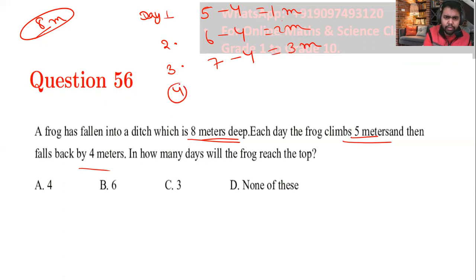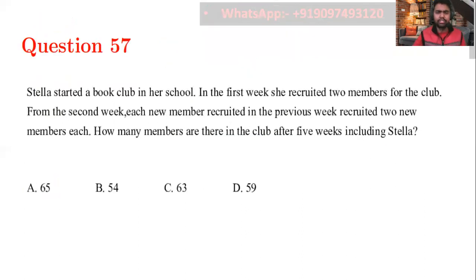But on day 4, what will happen? The frog is already at 3 meters and right now he will just climb 5 meters, and when he climbs 5 meters he will just reach 8 meters. If he has reached the top, he will not fall back again, right? So on day 4 we are going to reach it. Many students make the mistake of subtracting here also, and they get the answer as 6, but that is the wrong answer. 4 is the correct answer. I hope you understood how we are going in this question.